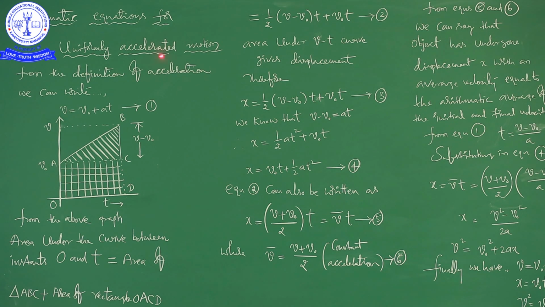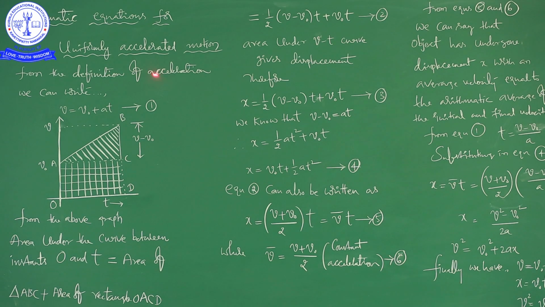Please try to understand the importance of this definition, uniform acceleration, which is very important to this entire topic.